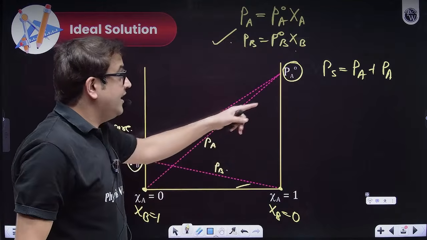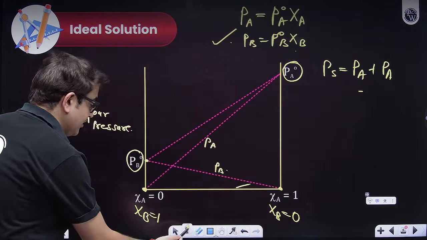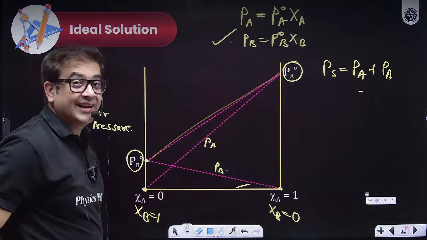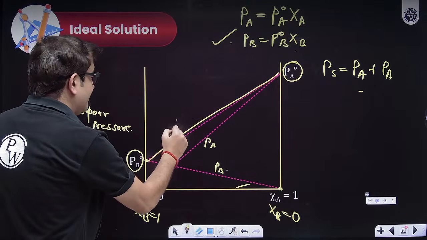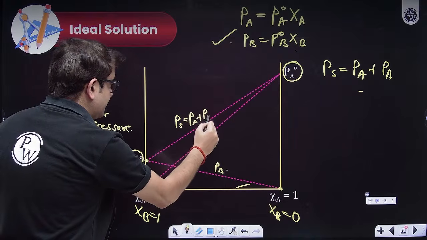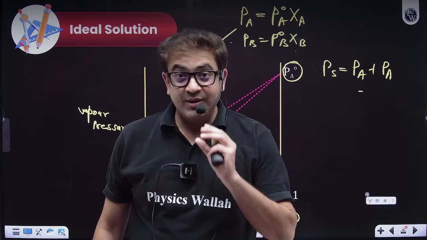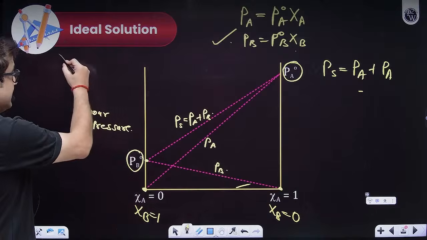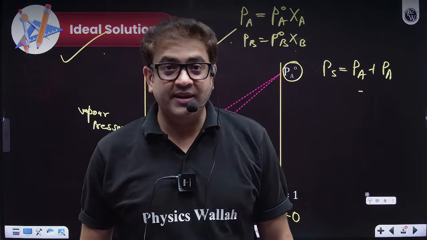Now, sir, if you add both the straight lines, you will again get a straight line. So this is your straight line. Which is my straight line? This is my straight line. And this straight line represents what? This straight line represents the pressure of solution, which is nothing but partial pressure of A plus partial pressure of B. So as per Raoult's law, if a solution is exactly following this straight line graph, then this means it is a graph for ideal solution. I hope everybody is with me in this.